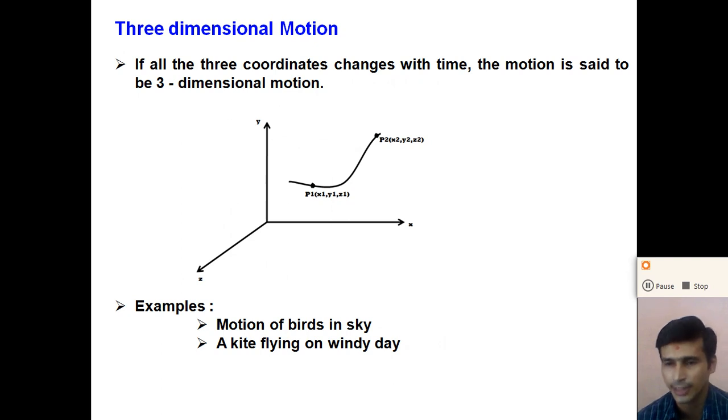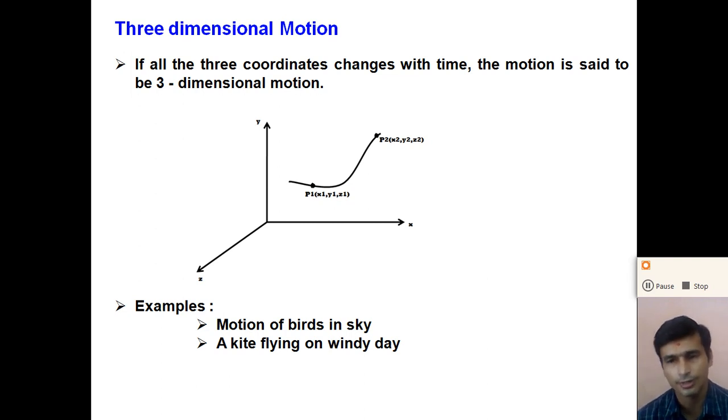Now what is three-dimensional motion? You can understand: if all three coordinates change with respect to time, the motion is said to be three-dimensional motion. So dear student, in this chapter we will discuss two-dimensional motion and three-dimensional motion, and how they can be represented.